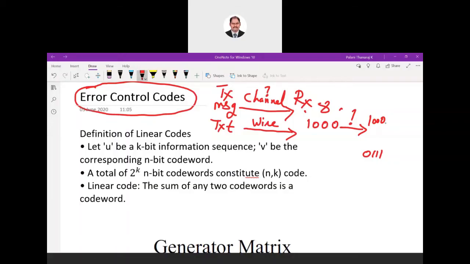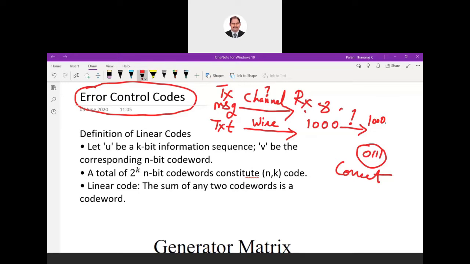On the receiving side, I need a system to identify whether the transmitted data is correct or not. If it is wrong, we have to correct it. That is why we have error detecting and correcting codes.